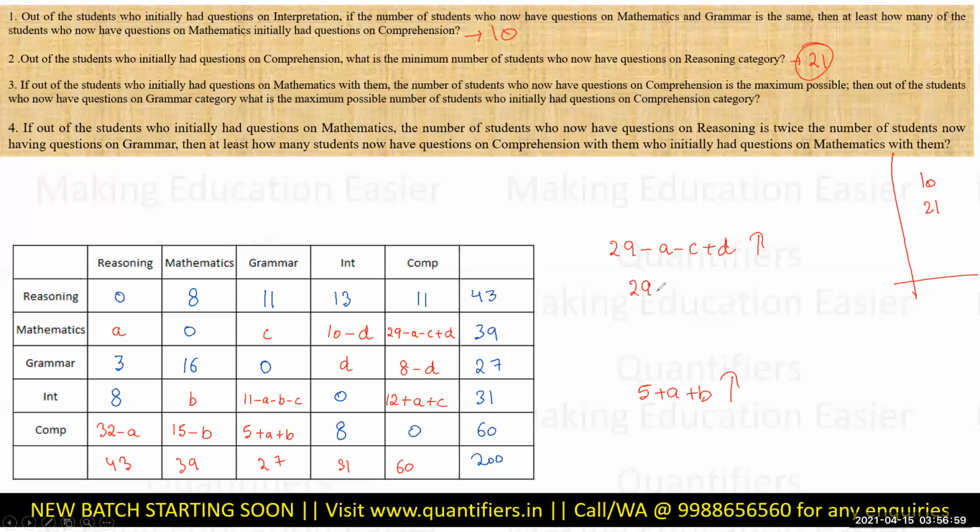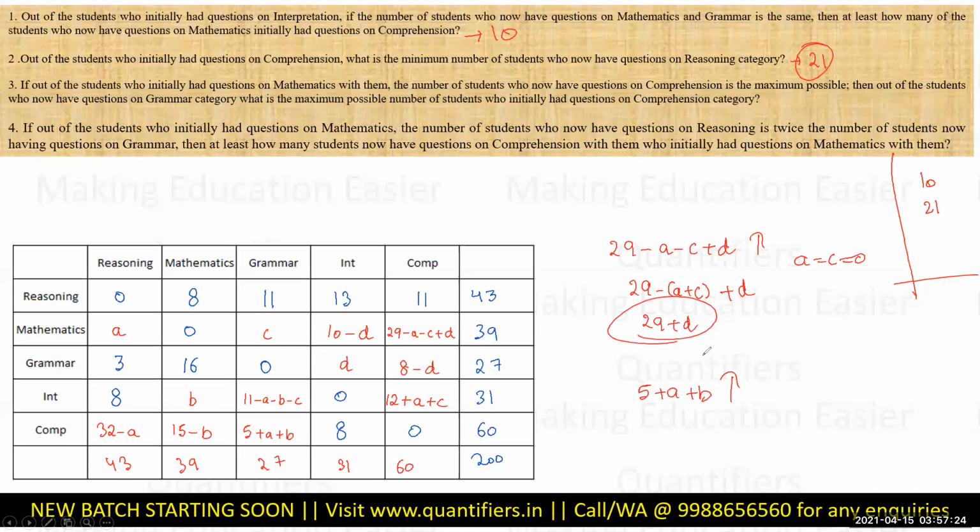मैक्सिमाइज कब होगा? मैक्सिमाइज तो तभी होगा ना जब मैं a प्लस c को मिनिमाइज करूंगा, a और c को मिनिमाइज करूंगा और d को मैक्सिमाइज करूंगा, क्योंकि d प्लस हो रहा है और a और c का सम माइनस हो रहा है. तो क्या कर सकता हूँ? I don't have any basic restrictions on them, right? I can do anything. So let us say a is equal to c is equal to 0. I can do that. I don't have any other restriction. So if this is 0, the answer is 29 plus d.